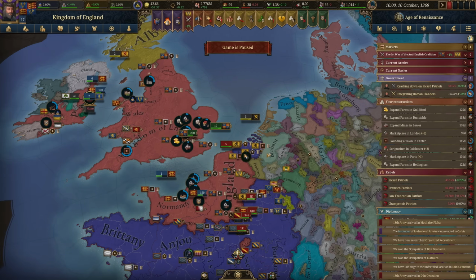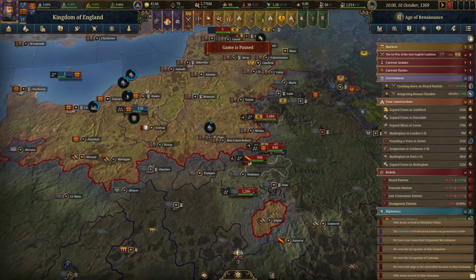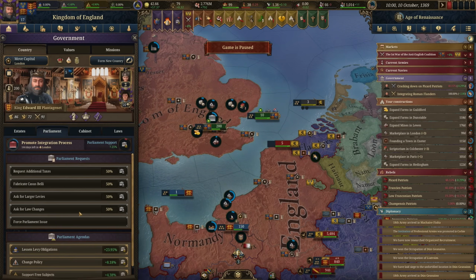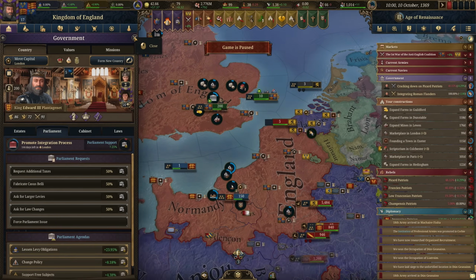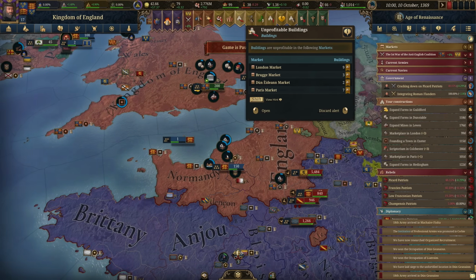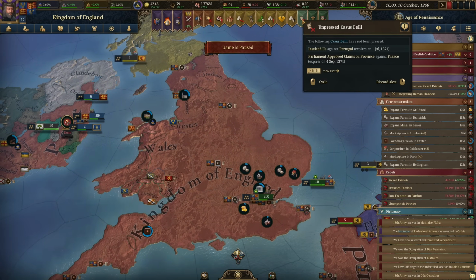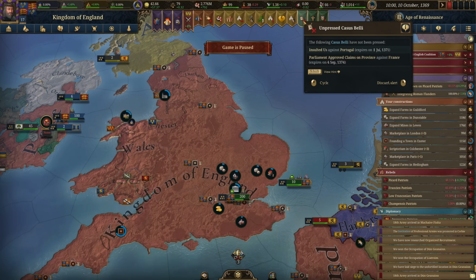And we can still take stuff in the treaty. It's just kind of a shame, because I would prefer to, you know, use the war goal that we actually work towards, because this is going to result in a truce with France. So that means that by the time this war ends, we would lose the Parliament Approved Claims on Province CB, since that's in 1374.